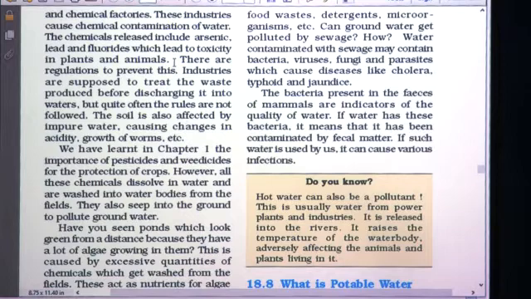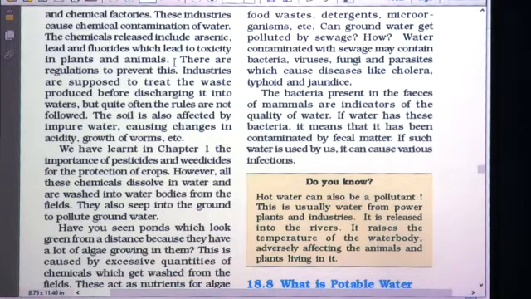So, these industries cause chemical contamination of water. When different chemicals are released and the water becomes polluted, that is called chemical contamination of water. The chemicals released include arsenic, lead and fluorides which are very highly dangerous and they lead to toxicity in plants and animals. There are regulations to prevent this.